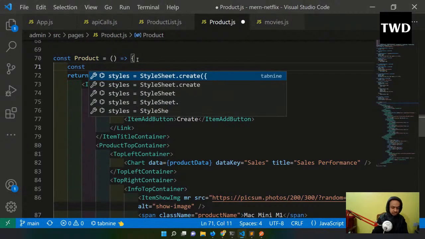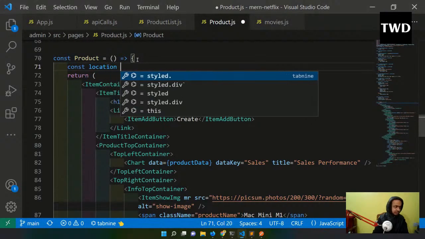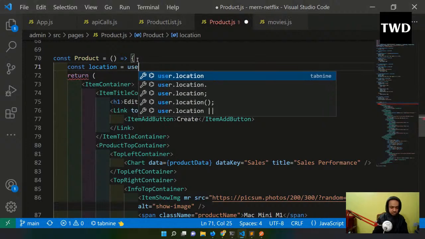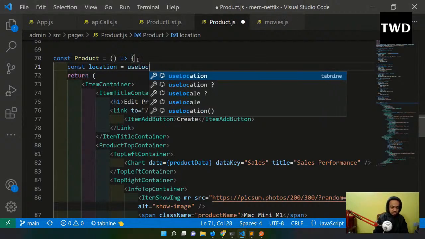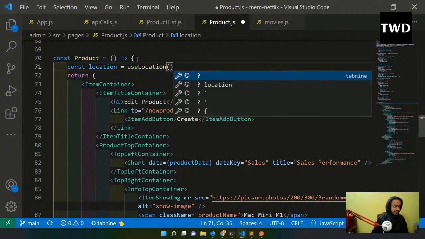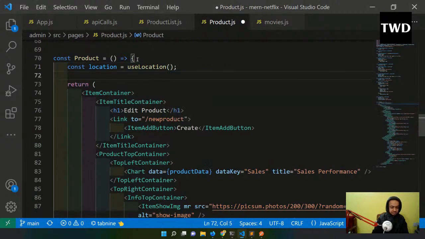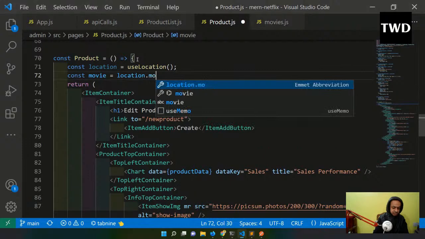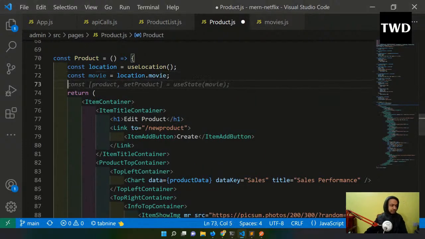So const location equal to useLocation like this, and const movie equal to location.movie. I get access to the movie here.